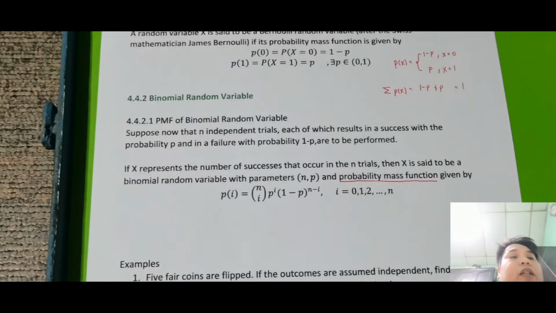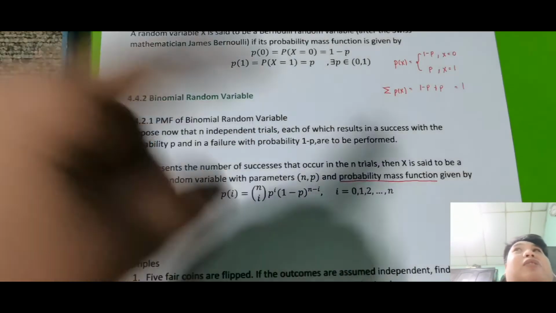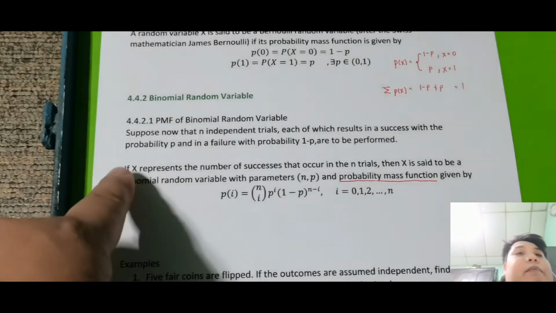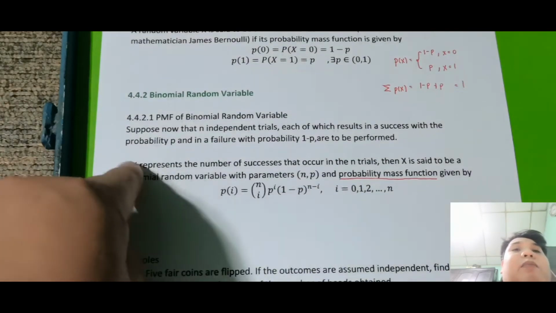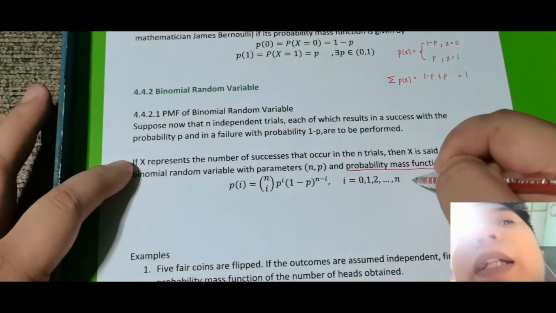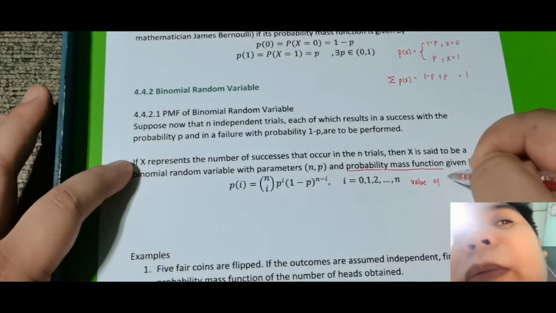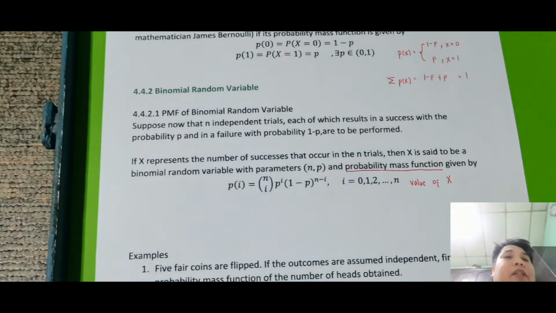Ano yung probability? Then for n is equal to 1, for n is equal to 2. So yun yung mga values. Saka yun is i. So hindi yan yung trial actually. Yung i is yung parang yung values ng random variable x. Again, yung i na to is yung values ng x, so these are the values of x that can take.